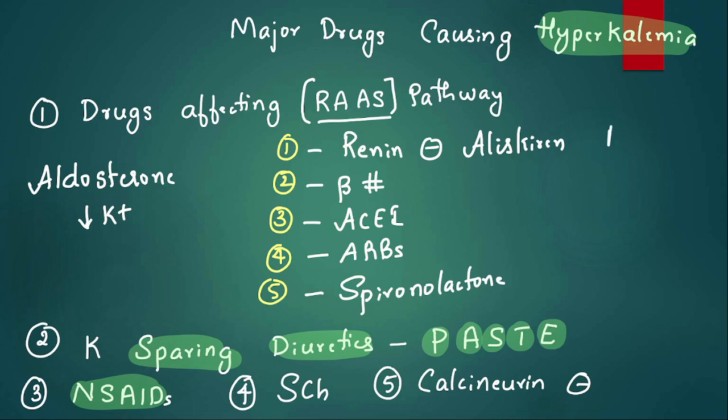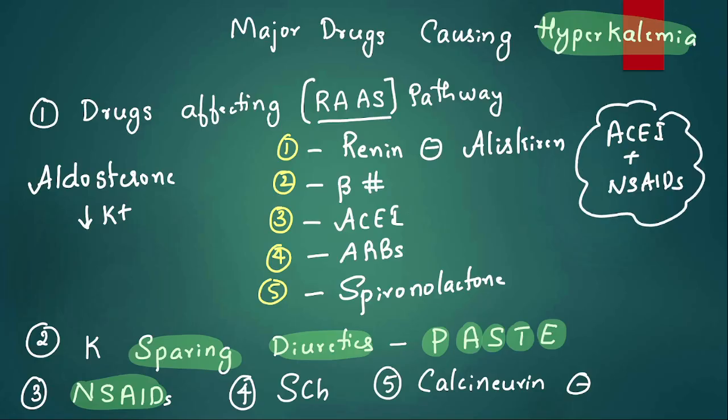You should not combine ACE inhibitor plus NSAIDs. Now why should we not combine ACE inhibitor with NSAID? Number one, they can both increase potassium. And the antihypertensive effect of ACE inhibitor will be decreased by NSAID combination. Succinylcholine increases potassium. Calcineurin inhibitors like cyclosporine, tacrolimus can also increase potassium. These are the major drugs I am telling you.